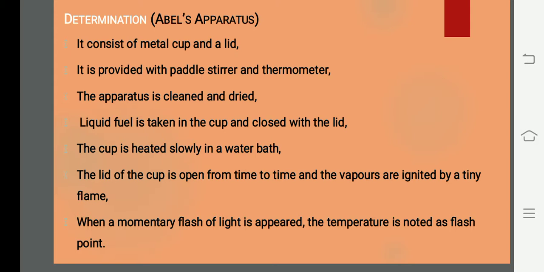As you heat the thing, what you have to do is you open the lid. You have to open the lid then and there whenever needed and make a small flame, tiny flame.